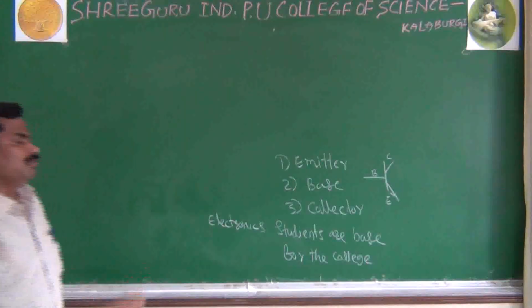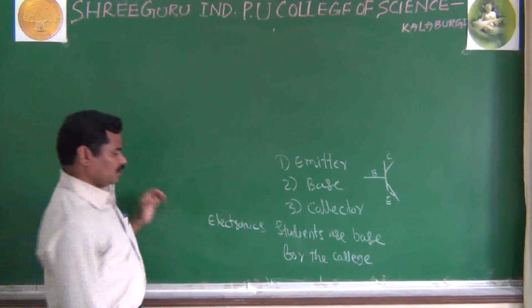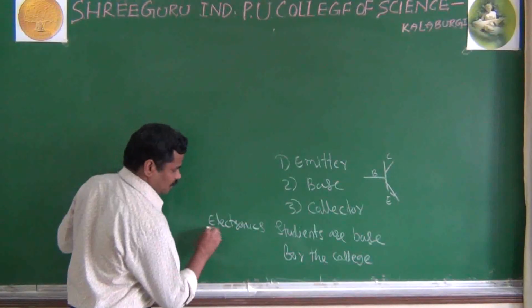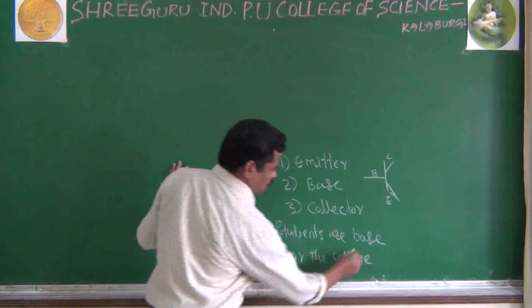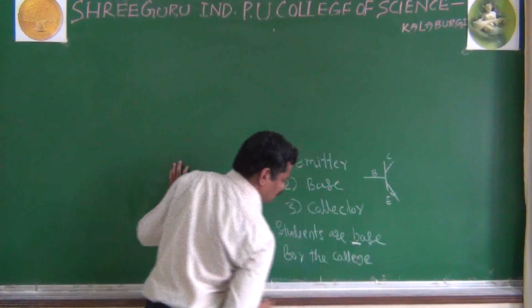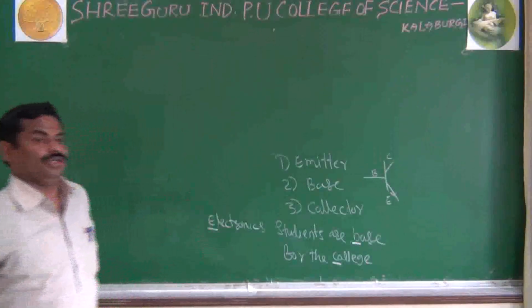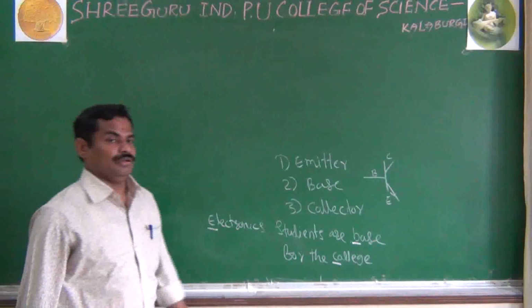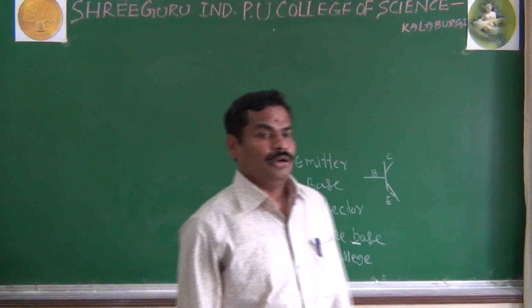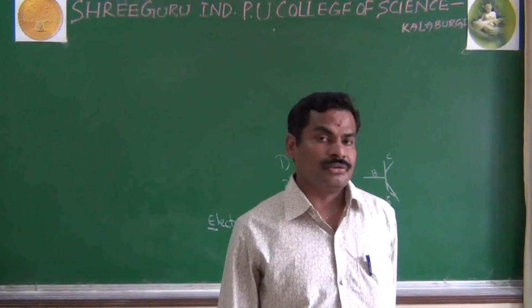Very simple to remember this. And here you can remember the first letter of electronics, the first letter of base, and the first letter of college, which is collector.